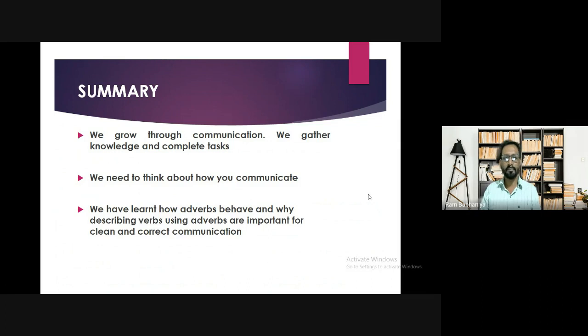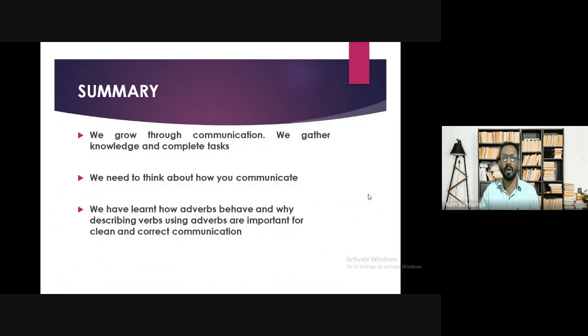We need to think about how you communicate. So whatever topics you are learning on a daily basis, you need to understand them thoroughly. Not only do you need to understand the topic, but you need to try to practice it in your interaction. So whenever you are having a dialogue with somebody, or when you converse with somebody, try to make use of these things that you studied now in your sentences.